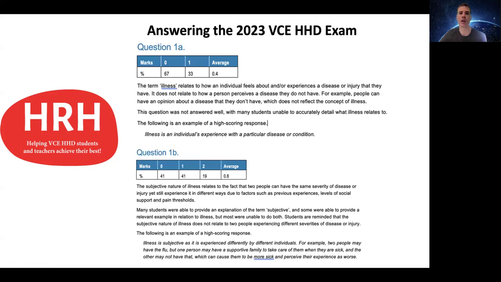for these first parts of question 1. So you hopefully have a set of glossary terms that you've been keeping throughout the year. And hopefully for illness, you've got in that glossary that it relates to how an individual feels or experiences a disease or an injury that they have. So that's a pretty short and sharp description. And that's what was required for the exam last year for 1A, but you can see quite a number of students did not achieve a mark for this first part of the question.